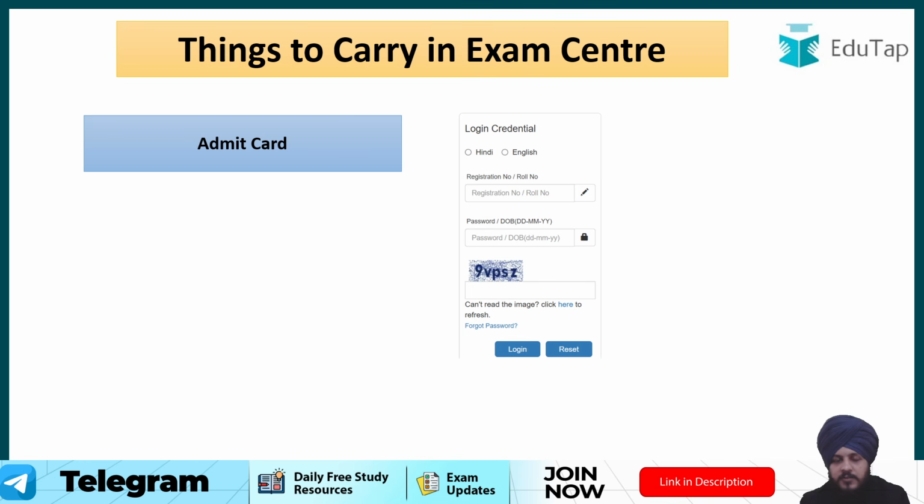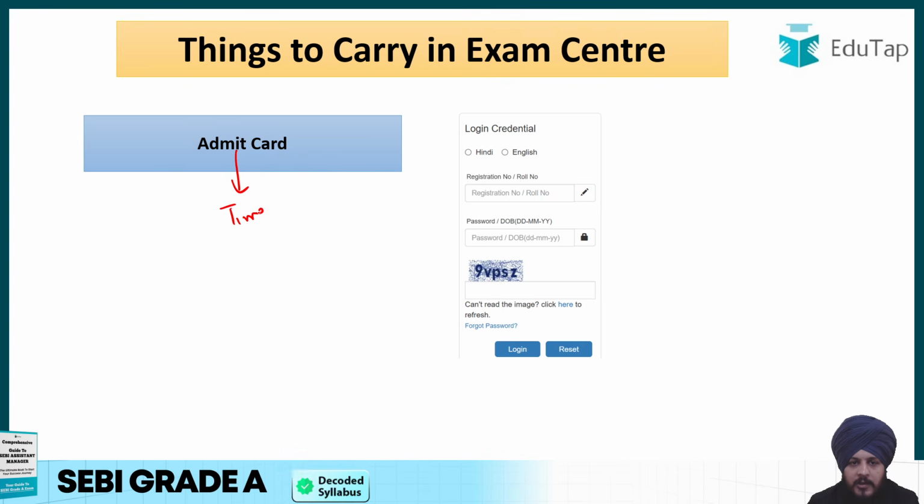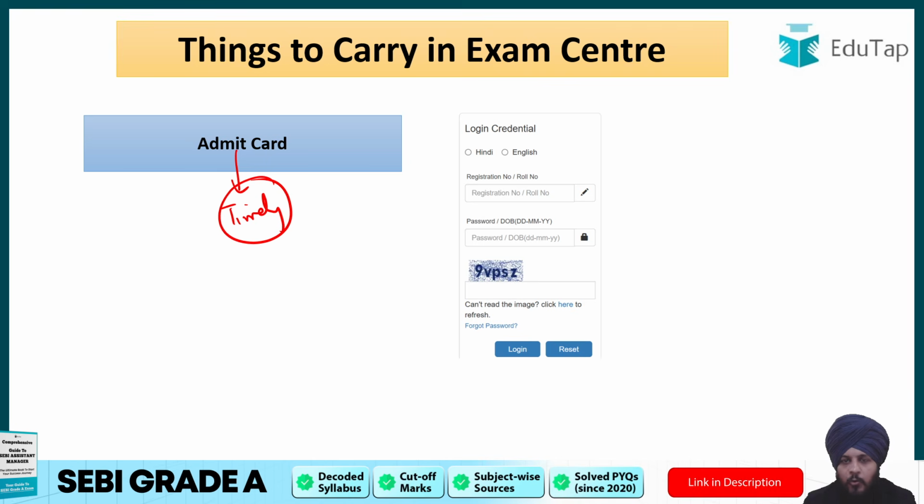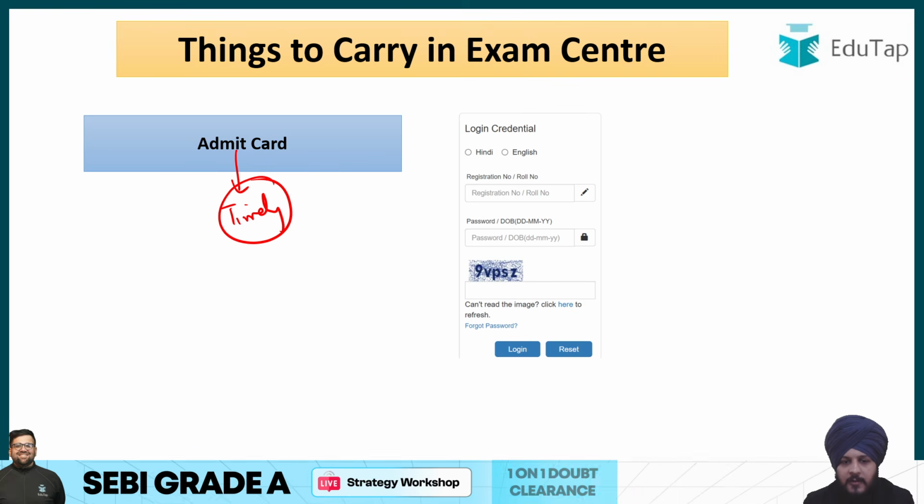So let us move forward and let us see the things that you need to carry in exam center. And of course, the first and the foremost thing is the admit card. So please make sure that you are downloading your admit card in a timely manner. Don't wait for the last moment. Sometimes the website doesn't work, sometimes you don't find a printout shop, there can be any reason, right? So please download it in a timely manner. That is the first thing.